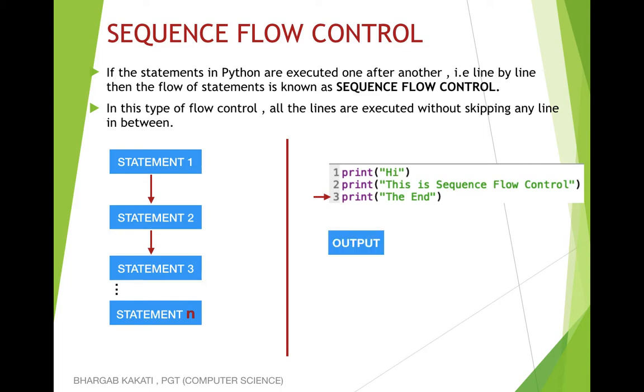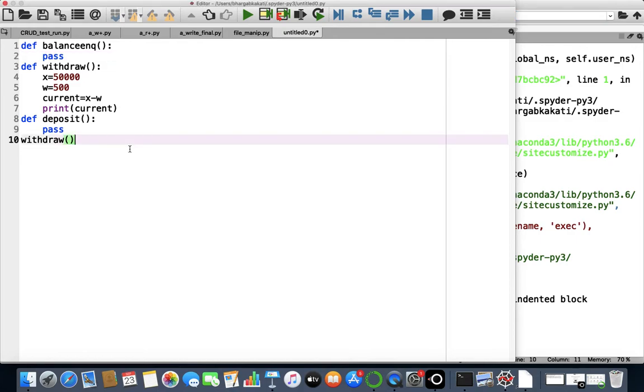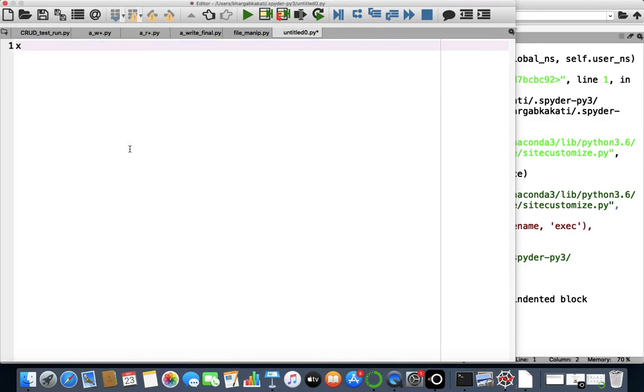So if we run this program, what will we get? We'll get all the 3 lines on the output screen. So remember, in case of sequence flow control, all the lines are executed one after another. Let's try to give another example of sequence flow control. Let's say I'll just write a simple program to add 2 numbers.